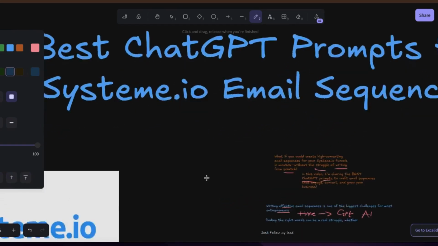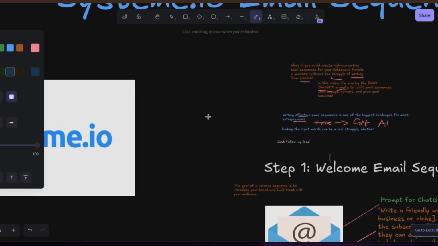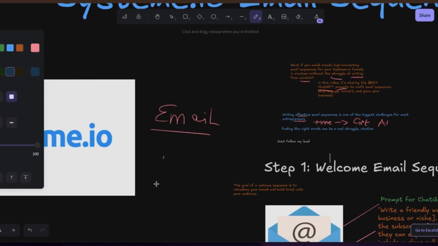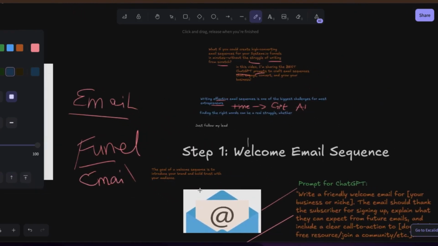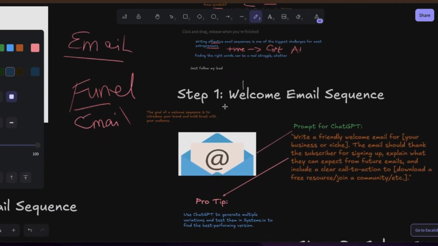And most of the time when you ask somebody, are you using email? He says, no, I'm not using email. Why are you not using email? It's not because Systeme.io is free. To use the email there is free. But because this guy is finding it difficult to write an email and doesn't know how to set up the funnels. I've done so many videos around setting up your funnels so that you can start collecting the emails that you need. While you are collecting these emails, I'm telling you, you are sending to the email addresses this sequence that I'm going to show you, and you start to see huge changes. This is how you unstuck your life.